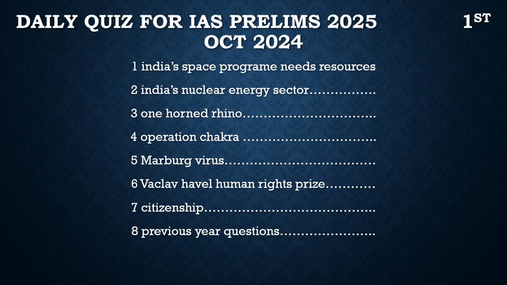The other set of questions we discuss here is from the static topics. As you know, we are discussing Indian polity right now, and from Indian polity we are discussing citizenship. Today we are going to discuss the loss of citizenship according to the Citizenship Act of 1955, and after our discussion we will derive a prelims-based question on that too.